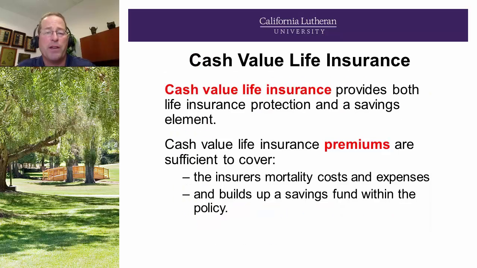Let's talk about cash value life insurance. It provides both life insurance protection and a savings element. Cash value life insurance premiums are sufficient to cover the insurer's mortality costs and expenses and build up a savings fund within the policy. Typically, those funds grow tax deferred, and if they're accessed in the future, they can come out tax-free if there's been no demonstrated gain in the policy, and the life insurance company will tell you if there is a gain or not.